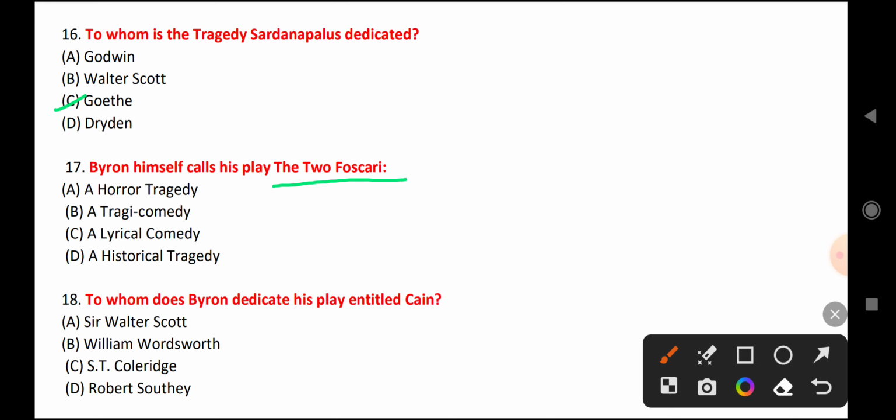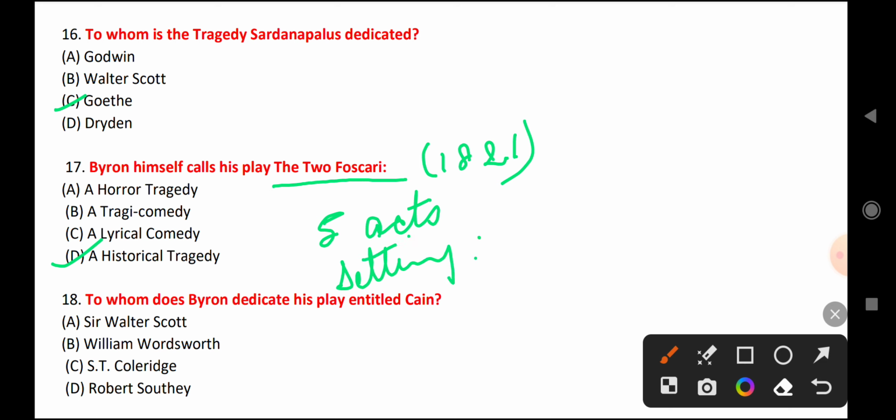This work was published in 1821 and it is written in 5 acts, and the setting is 15th century Venice.